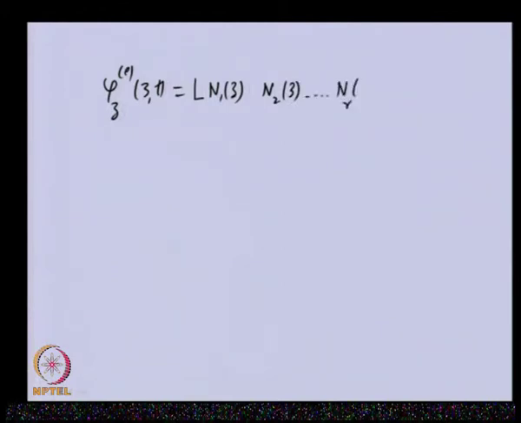The number of functions will be governed by the type of problem we are dealing with, but in general we can write like this, and here we can have various field variables. This is a more general representation of the assumed solution, in which we have taken r number of field variables. For the present problem, r is 2, so we expect only 2 terms here and 2 functions here.